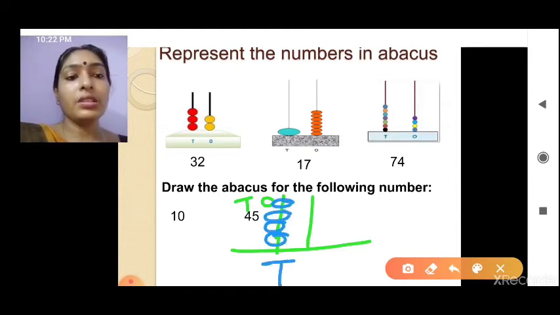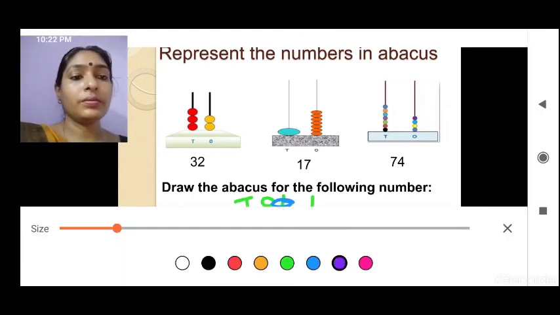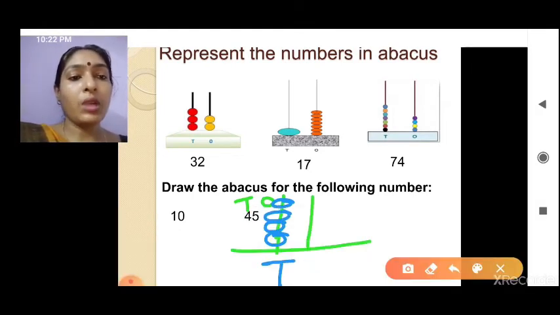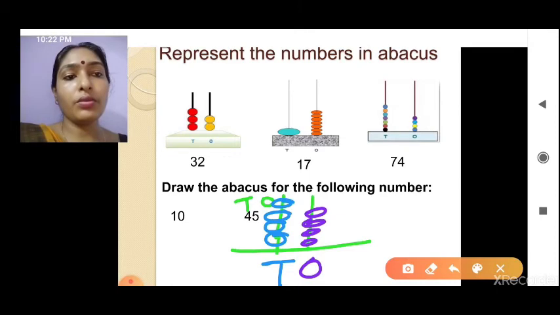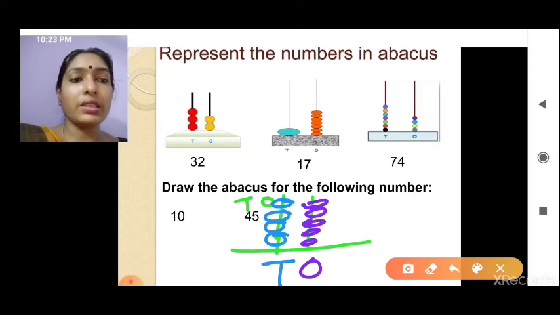So in tens it is 4. In the ones place it is 5. 1, 2, 3, 4, 5. So like this way we will write 45 in the abacus.